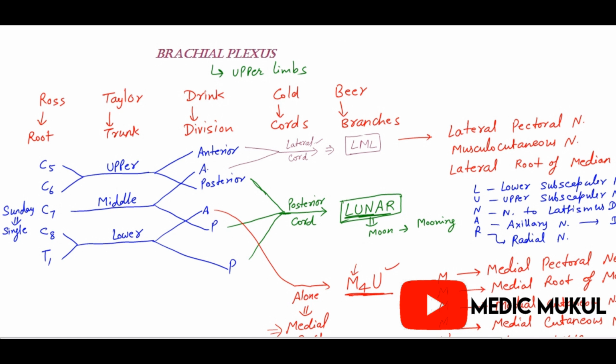So remember the C5, C6, C7, C8, T1. There is C7, which is single, so single means we have a single trunk. C7 is present between, in the middle, so there is only one middle trunk.